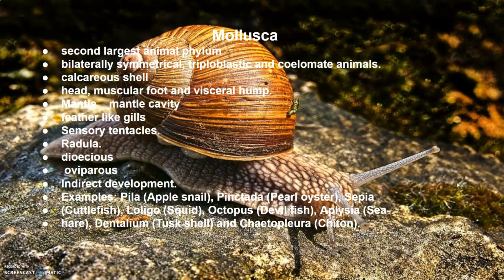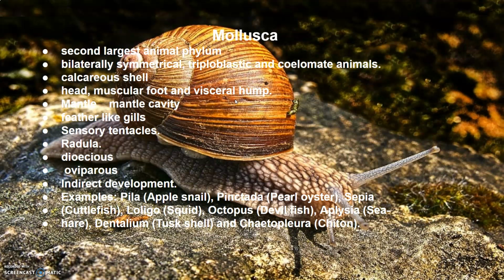Mollusca. Mollusca is the second largest animal phylum, and they are terrestrial, aquatic, marine or freshwater, and they have an organ system level of organization. They are bilaterally symmetrical, triploblastic, and coelomate animals, and their body is covered by a calcareous shell, and it is unsegmented, and they have a distinct head, muscular foot, and a visceral hump.